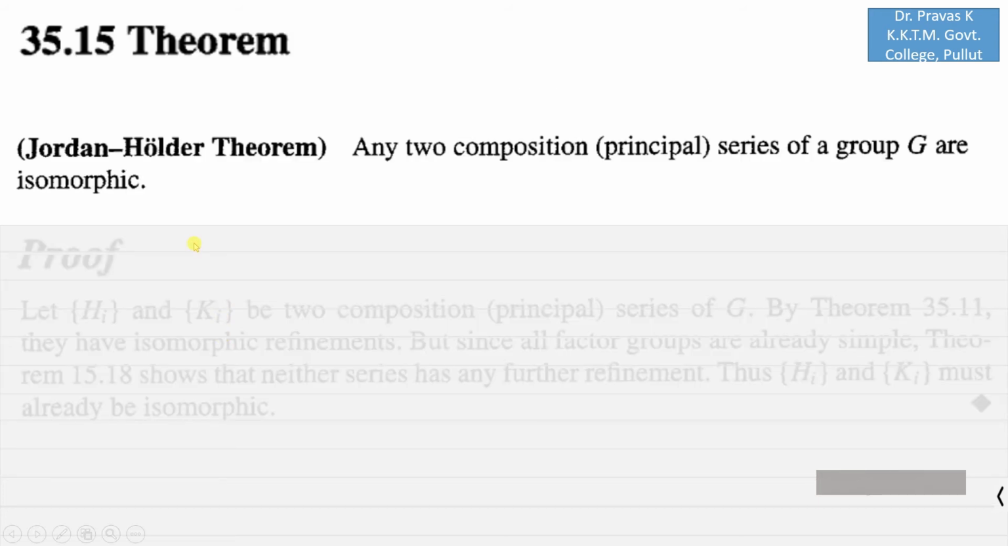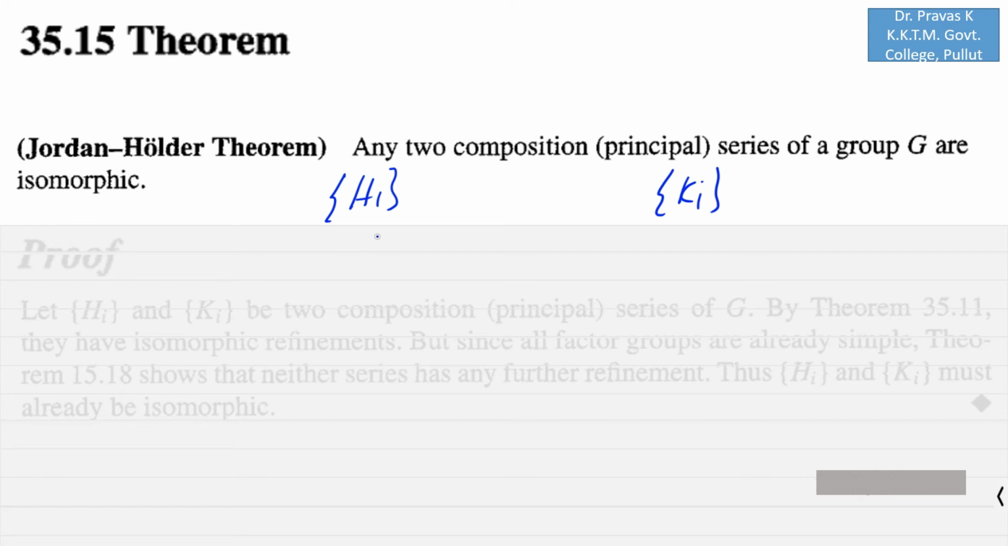Next is theorem 35.15, which is the Jordan-Holder theorem. Here we need to show that any two composition series or any two principal series of a group G are isomorphic. So here we need to start with two composition series. Let Hi be a composition series and Ki be a composition series of group G, and we need to prove that they are isomorphic. That is, there is a one-to-one correspondence between the factor groups such that the corresponding factor groups are isomorphic.